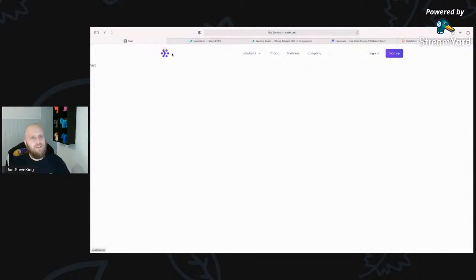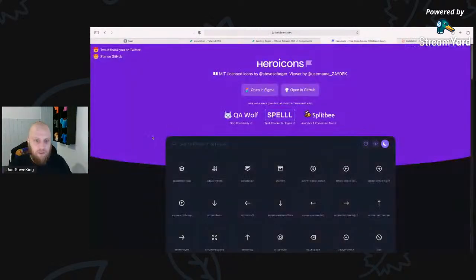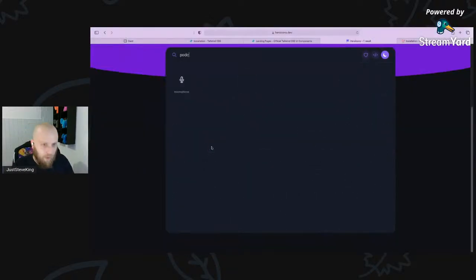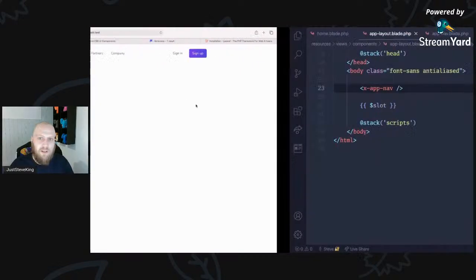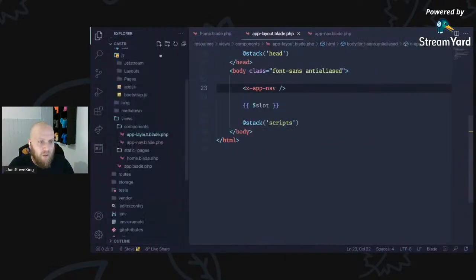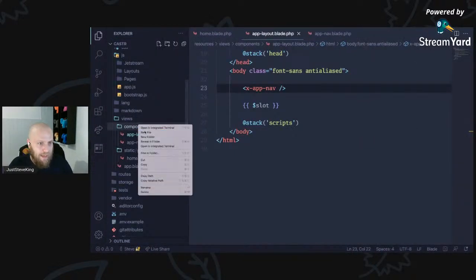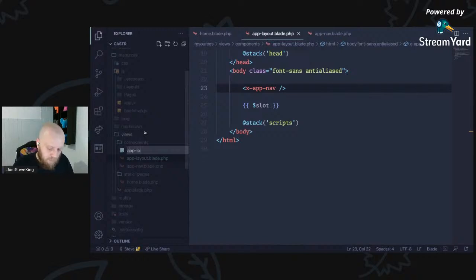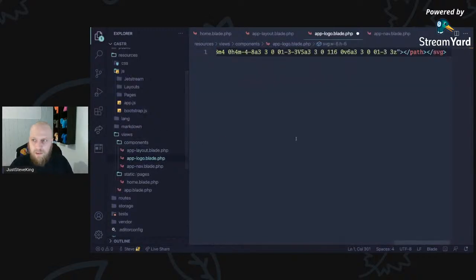The next step, that's not my logo. I don't have a logo, so I'm just going to come to Heroicons, and I'm going to search for podcast because I know it's got a microphone. I can copy that, and I'm going to use that as my logo. So what I will do is I'll create an app logo component. I'm going to use this in multiple places.